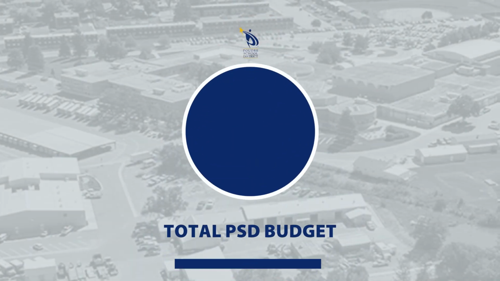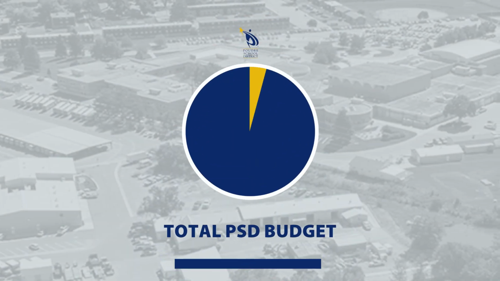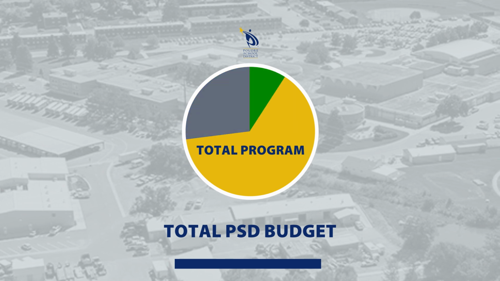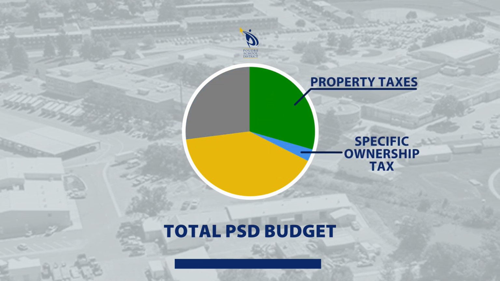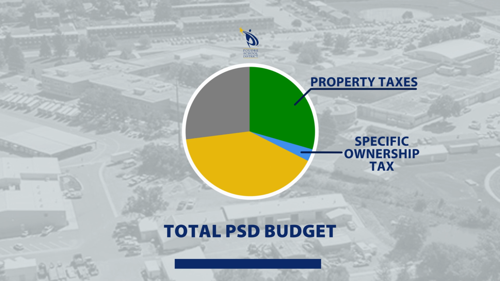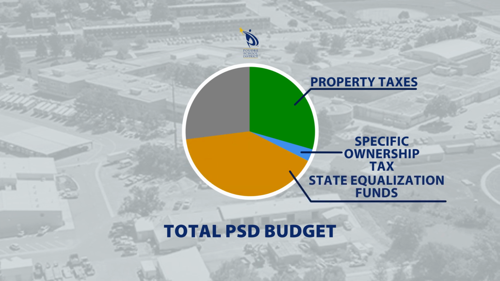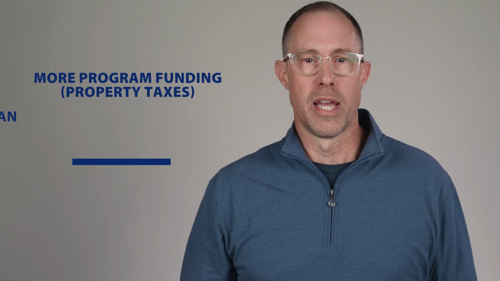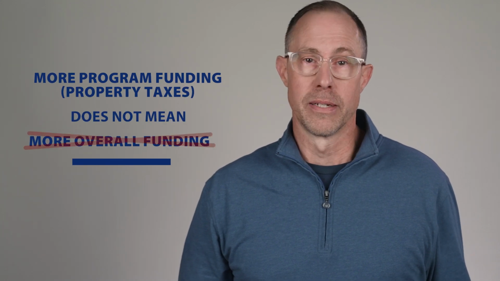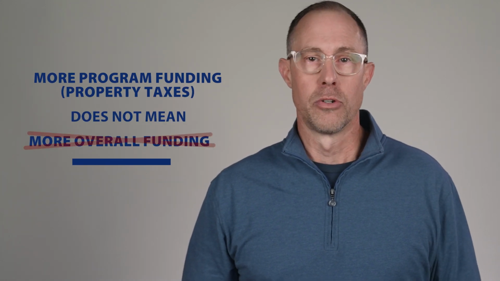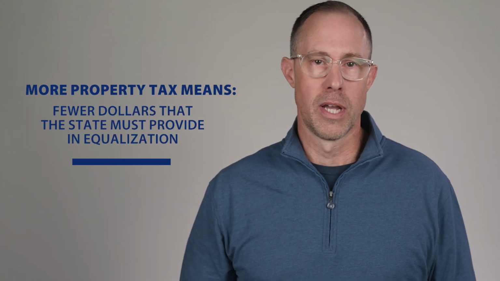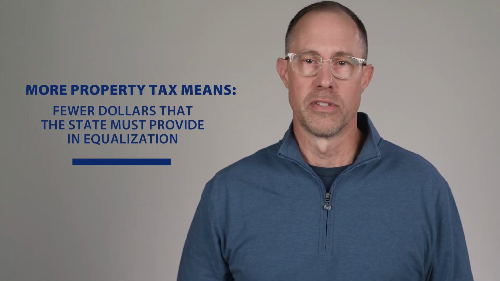In PSD, the total program formula makes up approximately 73% of our general fund revenue. 47% of that revenue comes from the local tax sources, and 53% must be backfilled by state of Colorado equalization funds. It's important to understand that collecting more program funding, property tax, does not mean greater overall funding. More property tax revenue simply means fewer dollars that the state must provide in equalization.